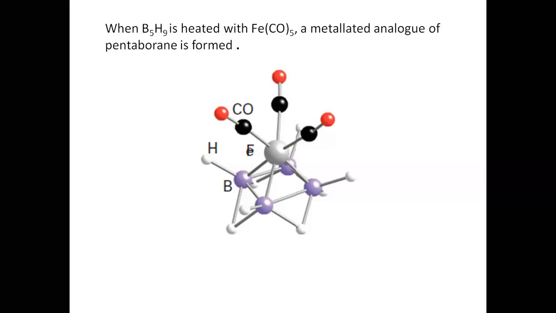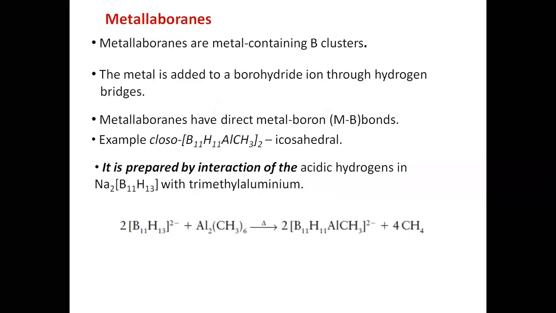For example, in this example, you see there are three methyls on aluminium. If you draw aluminium, there are three methyls, one, two, three. When this reacts with the boron, there is a loss of methyl: from one aluminium, two methyls are lost. Only one methyl stays with the aluminium in the metalloborane.